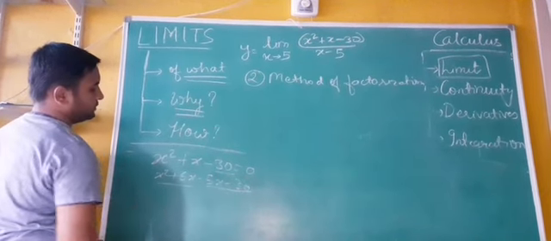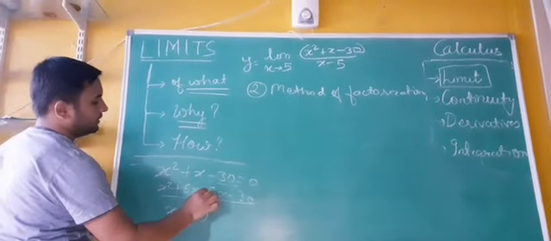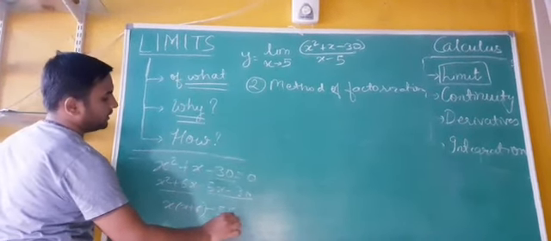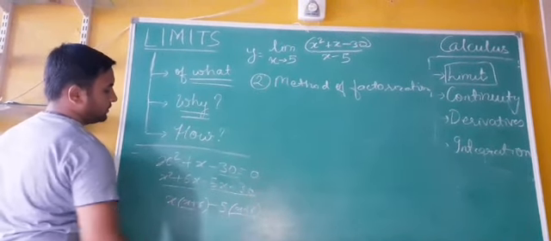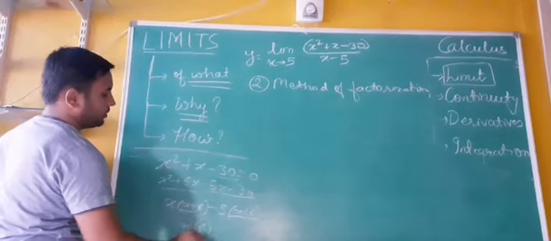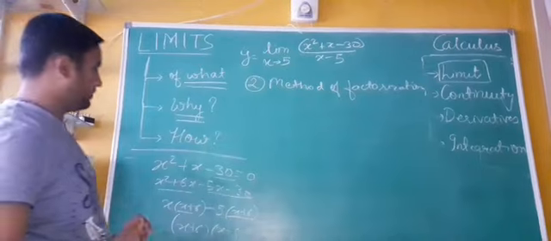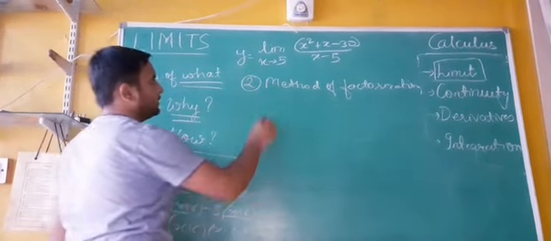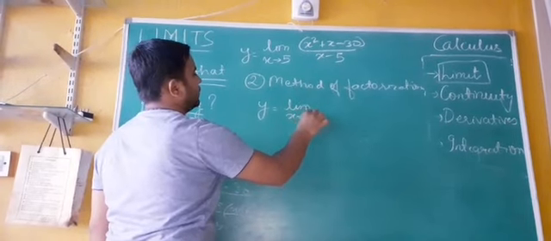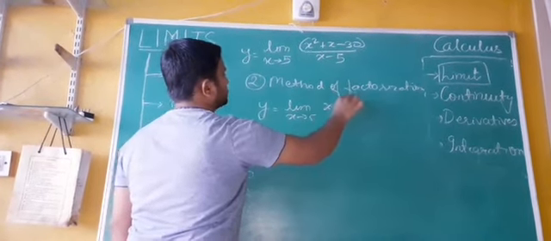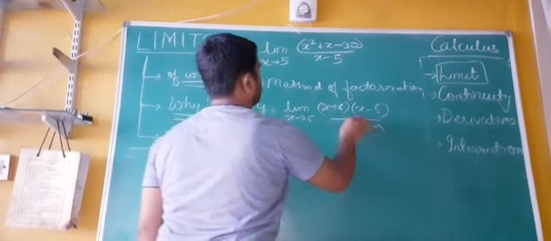Common between these two and these two: these two have x common, and I will take x plus 6 as the uncommon part. Here minus 5 is the common part, and I will take x plus 6. So x plus 6 is the common part, and the uncommon part is x minus 5. Let's replace this value with x square plus x minus 30. So your y becomes limit x tends to 5, (x plus 6) into (x minus 5) upon (x minus 5).